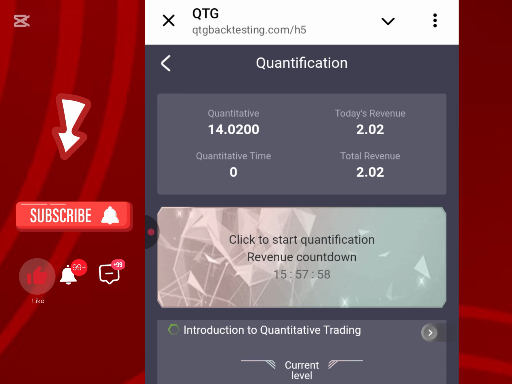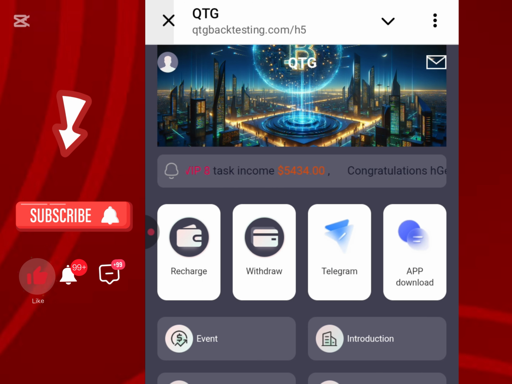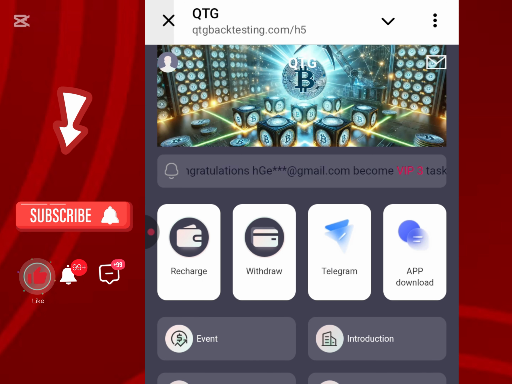After you earn that interest, the next thing for you to do is to click on my account. My account is the last icon counting from my left and the first icon counting from my right. There's an arrow pointing down at it. You can either click on my account or go back to your home page. If you go back to your home page, you are going to see withdraw. Remember, if you want to recharge, you click on recharge.